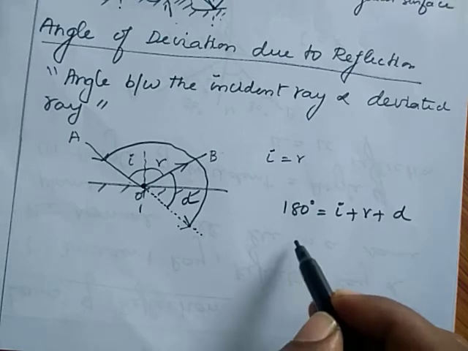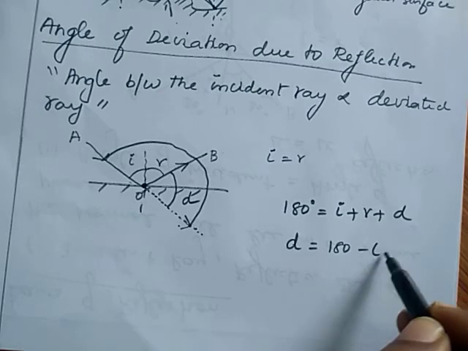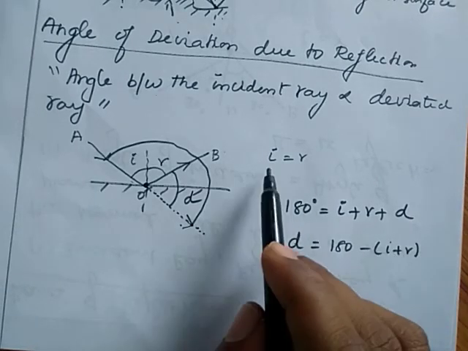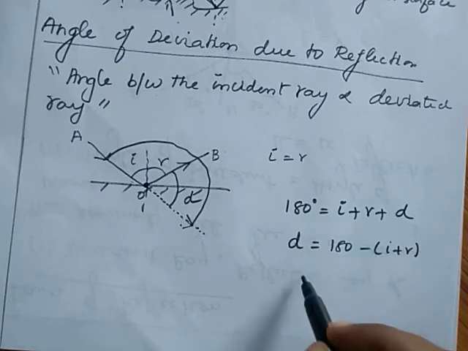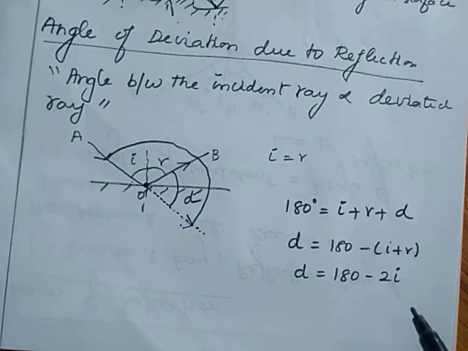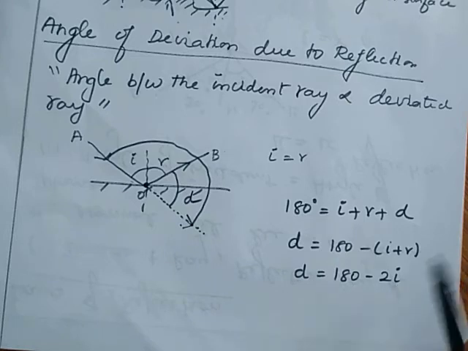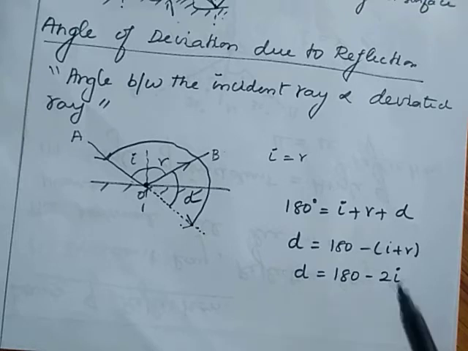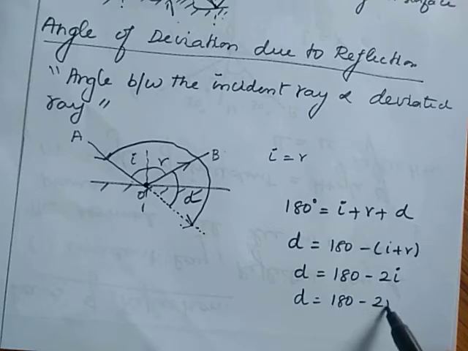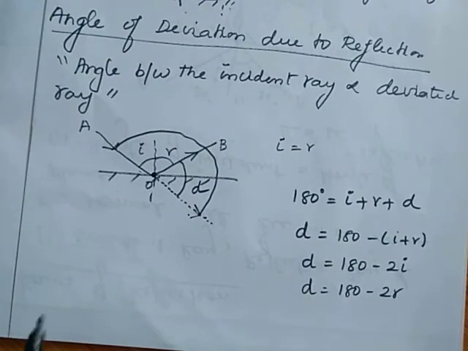We need D alone. Then we can write D is equal to 180 minus (I plus R). We know according to the second law of reflection, I is equal to R. Then D is equal to 180 minus 2I. This is the angle of deviation in terms of angle of incidence. We can write this in terms of reflection also, that is D is equal to 180 minus 2R.